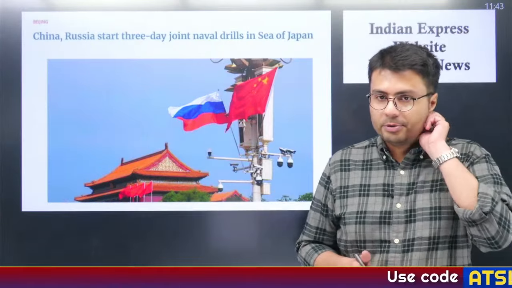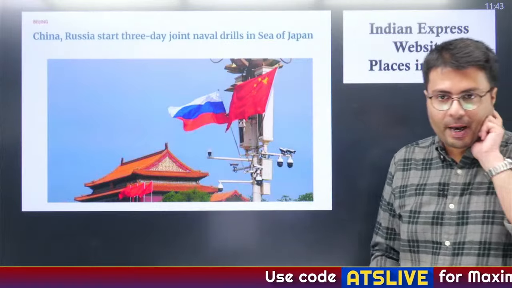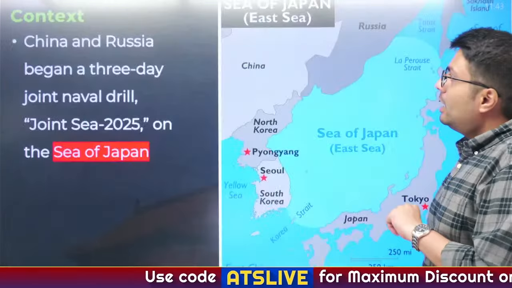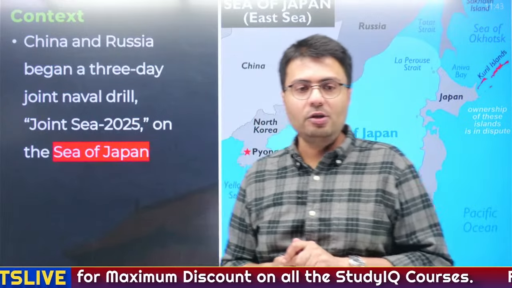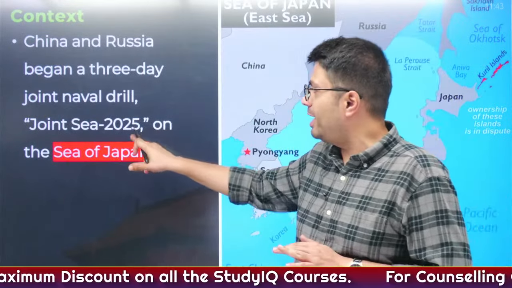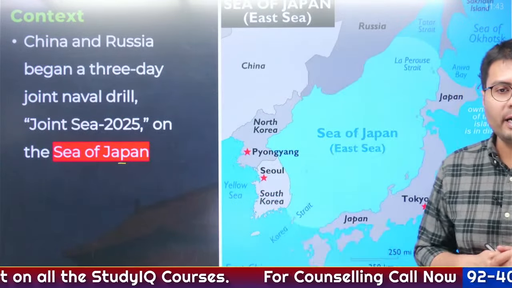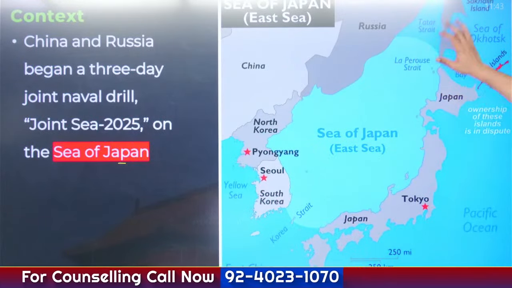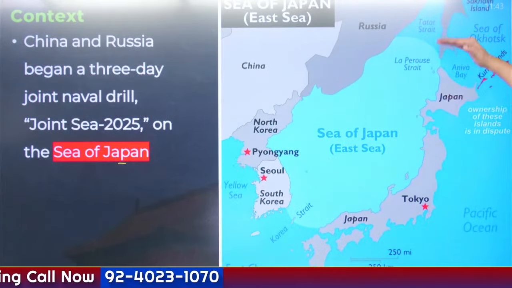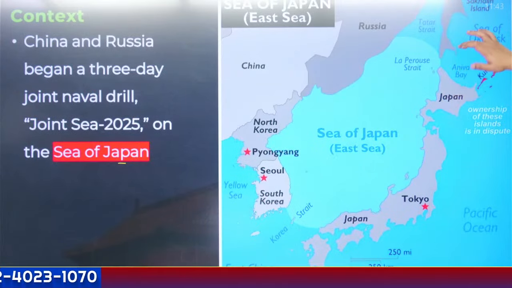Sorry for this interruption. So we were discussing Sea of Japan, okay? Now the context is China and Russia, they began their joint naval drill known as Joint Sea 2025 in the water body Sea of Japan. This is the Sea of Japan. So you can see the countries around it. On the north there is Japan and this part of Russia, right?